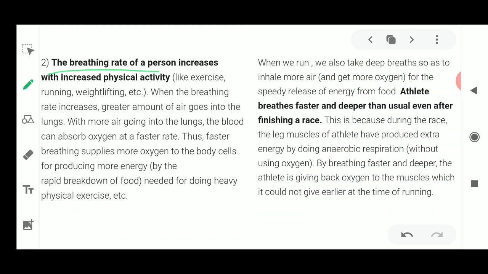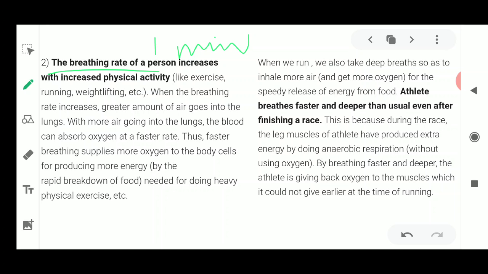So once a person is breathing in and out, that tells you about the breathing rate in 1 minute. In 1 minute, how many times a person breathes in and breathes out, that is known as the breathing rate. Okay, so the breathing rate of a person increases with the increase in physical activities like exercise, running, weightlifting, etc. So when a person is breathing, the rate of this breathing increases because of the physical activities.